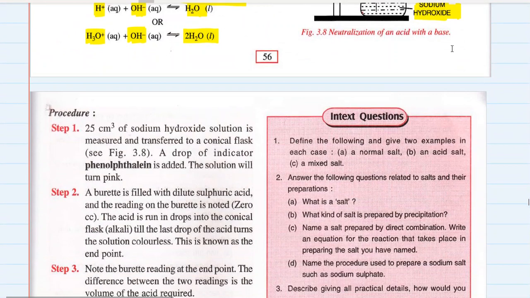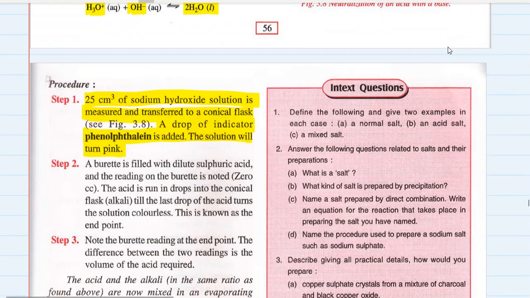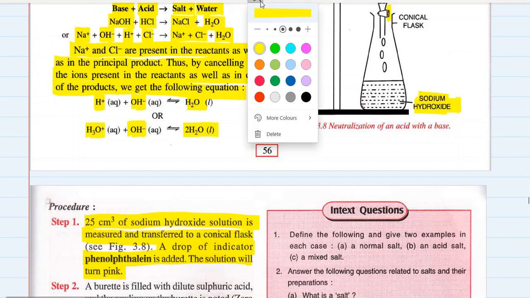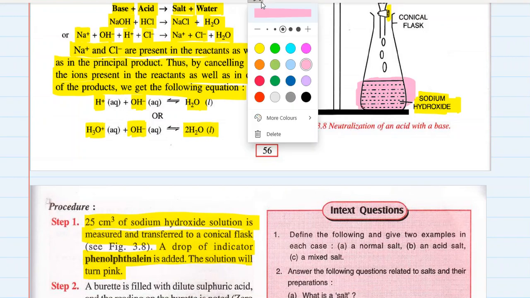drop by drop. So 25 centimeter cube of sodium hydroxide is taken in a conical flask. A drop of indicator phenolphthalein is added. The solution will turn pink. Which solution will be pink? This sodium hydroxide solution will be pink. Let me just show you with a color. So this solution will turn pink. Now what?